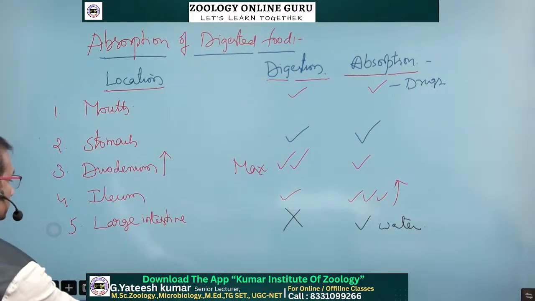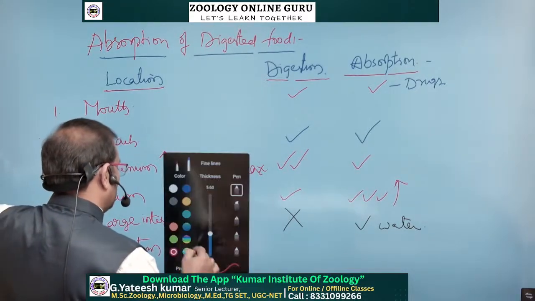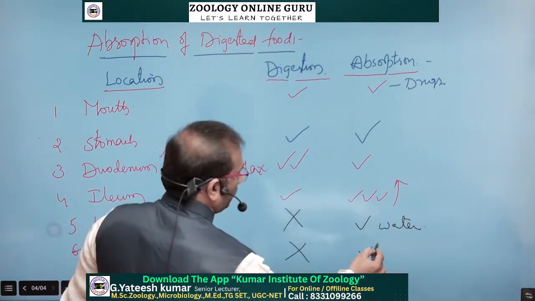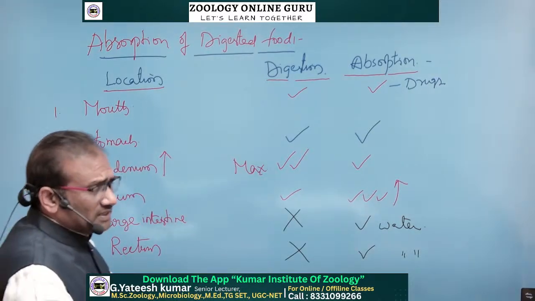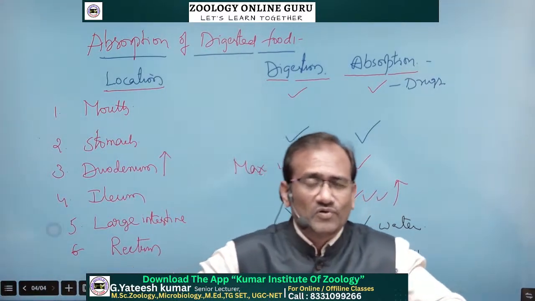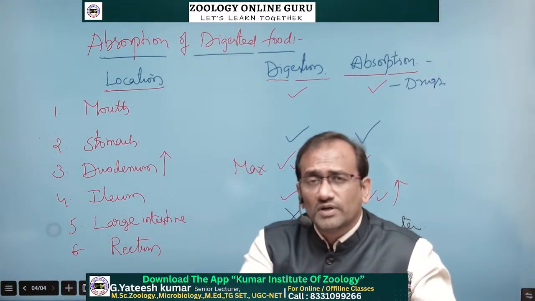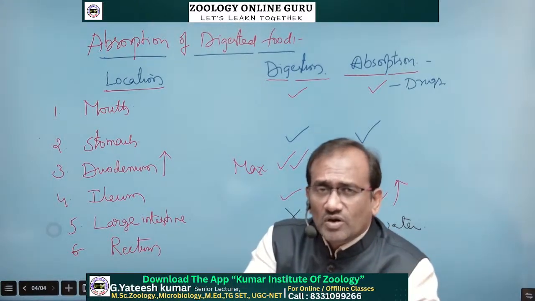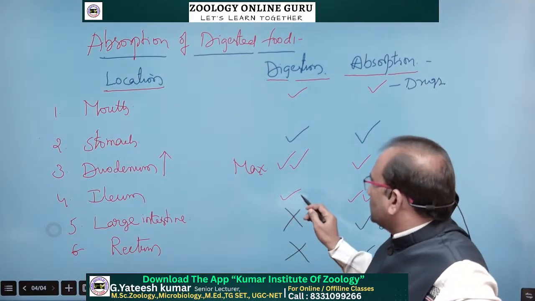Coming to the sixth one, the rectum. Here also there is no digestion, and absorption of water molecules takes place from the rectum. So absorption takes place throughout the alimentary canal, starting from the mouth up to the rectum. Digestion starts in the mouth and ends in the ileum.